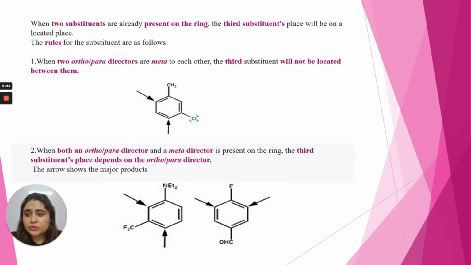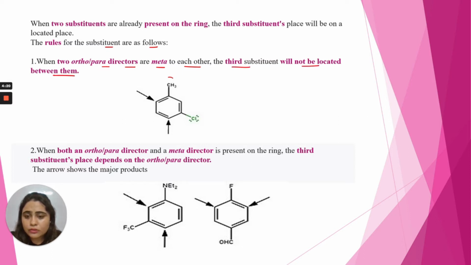So when two substituents are already present on the ring, the third substituent's place will be located according to the following rules. So let's understand these rules. The rules for the substituent are as follows. When two ortho or para directors are meta to each other, the third substituent will not be located between them.